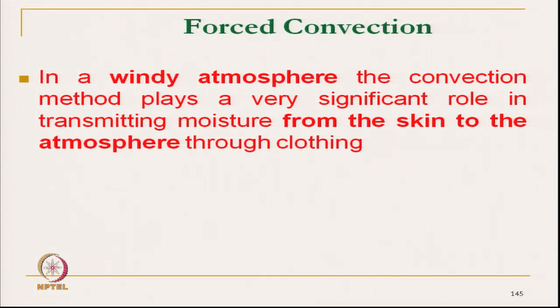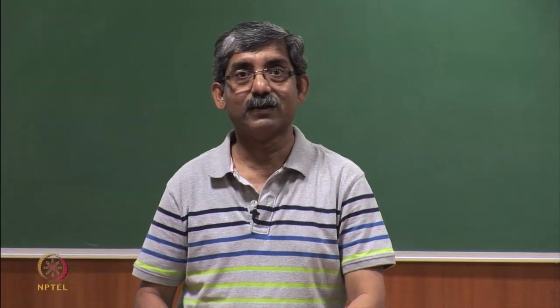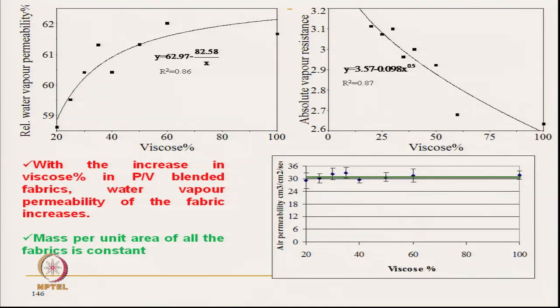Now we will see a few research studies. In this study, we have developed different fabrics of polyester viscose.